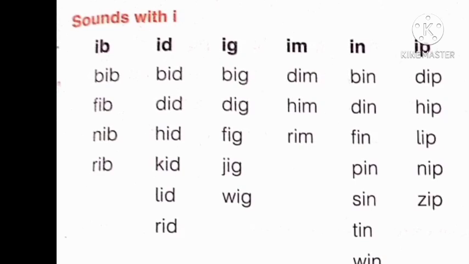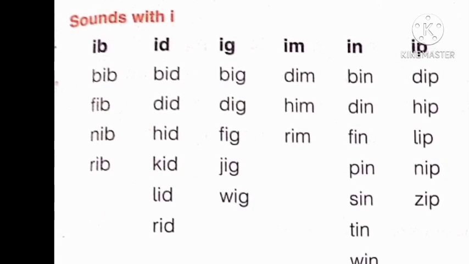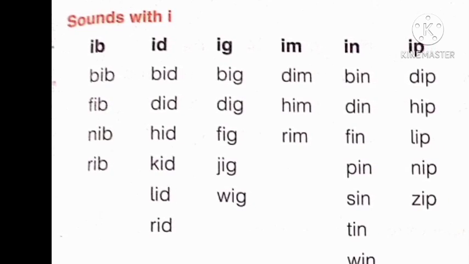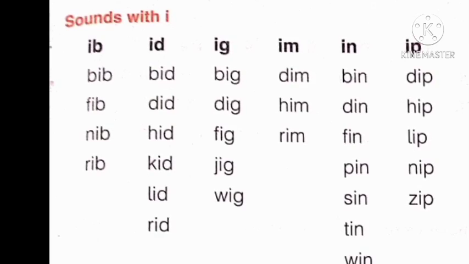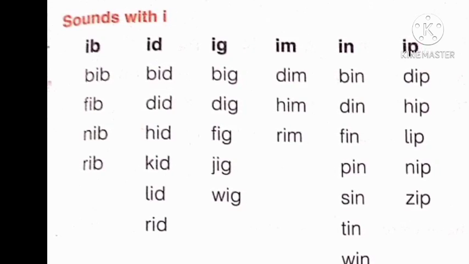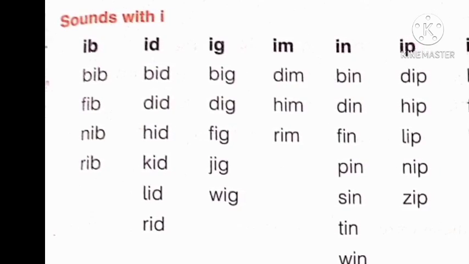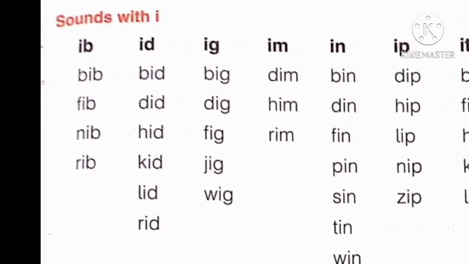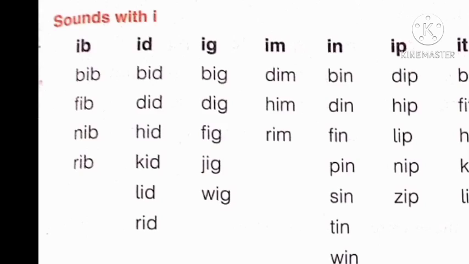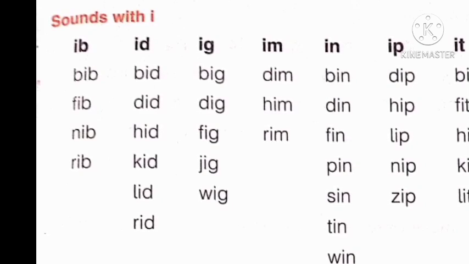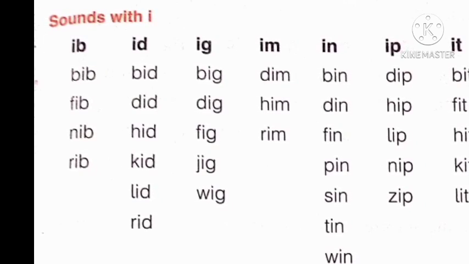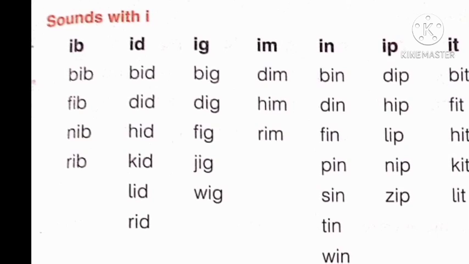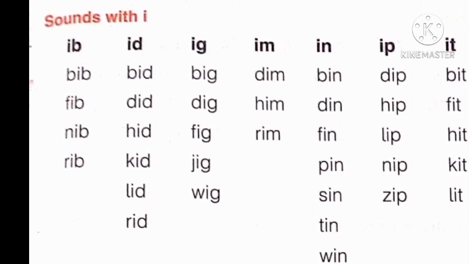Now let's revise these three columns again. Ib. B, ib, ib. F, ib, fib. N, ib, nib. R, ib, rib. Come to the next column. Id. The sound is id. Look at the first word. B, id, bid. D, id, did. H, id, hid. K, id, kid. L, id, lid. R, id, rid.